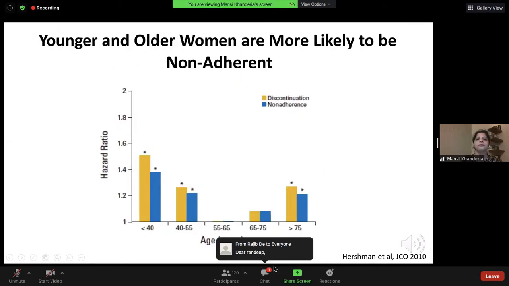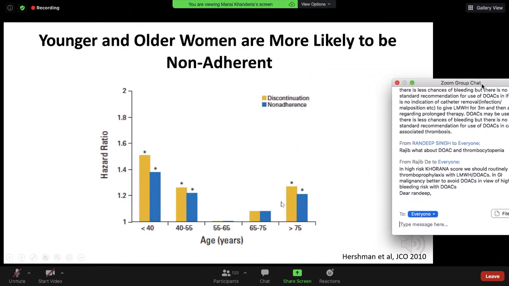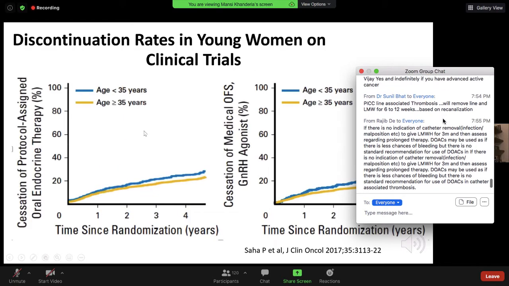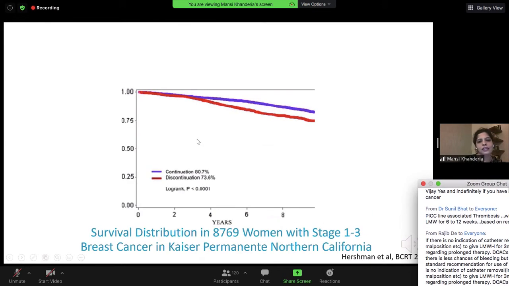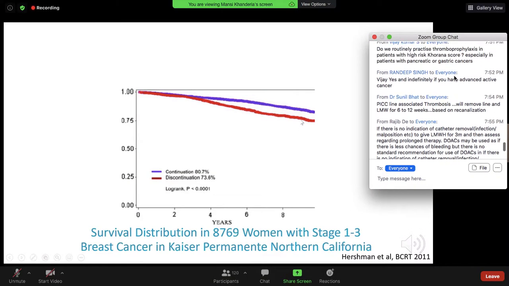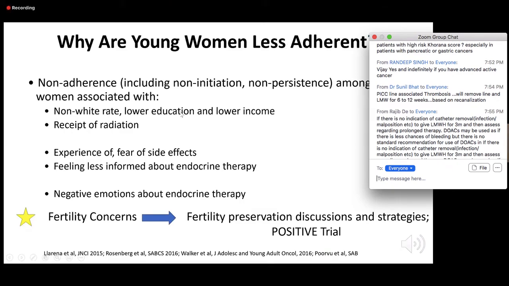Like I said, adherence is worse in younger patients and in older patients, but it's much worse in patients who are less than 40 years. And these patients tend to discontinue treatment, and obviously the ones who discontinue treatment fare much worse. Their survival is also worse. And why are young women less adherent?